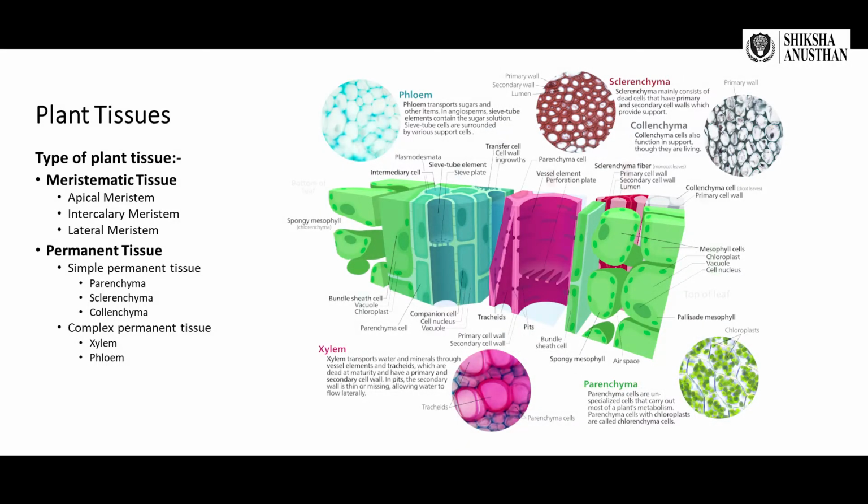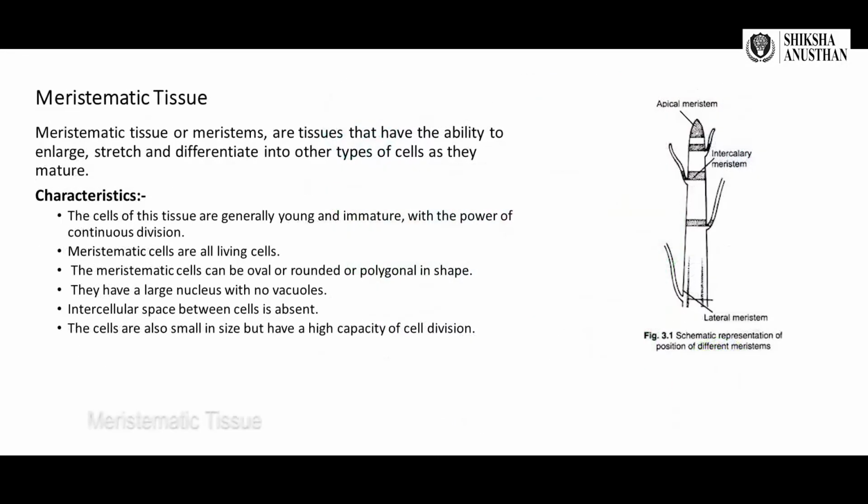As you can see in the side figure, it shows a complete figure of all the tissues in a plant. Then coming to meristematic tissue. Meristematic tissue or meristems are tissues that have the ability to enlarge, stretch, and differentiate into other types of cells as they mature. The characteristics are: the cells of this tissue are generally young and immature with the power of continuous division. Meristematic cells are all living cells.